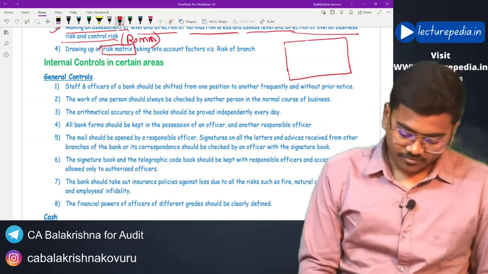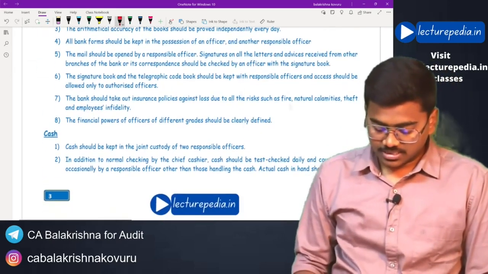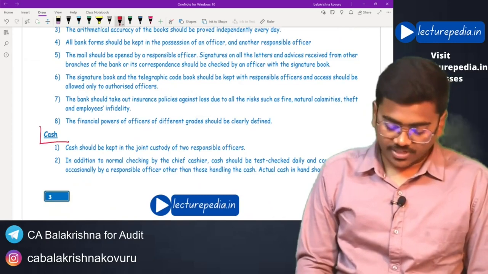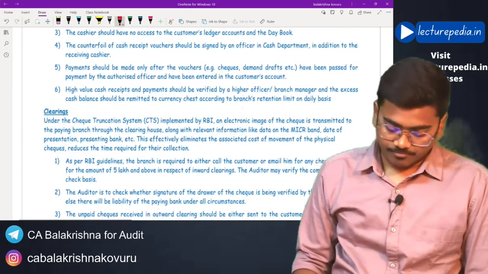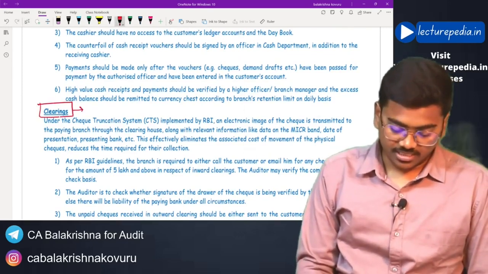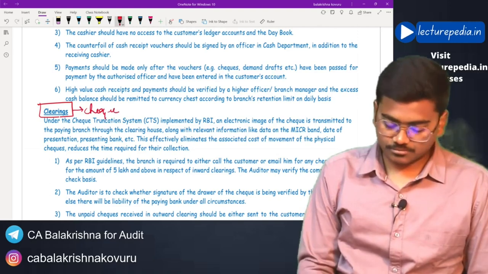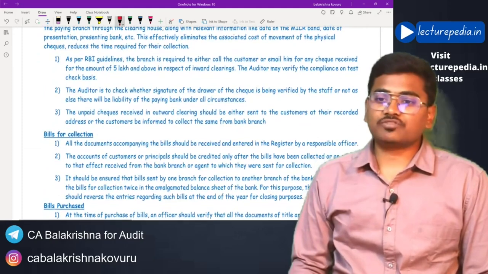Firstly, we have general controls. Next, internal controls in the area of cash. Next, internal controls in the area of clearing. Clearing means cheque clearing. What are the internal controls that have to be established in the area of cheque clearing?